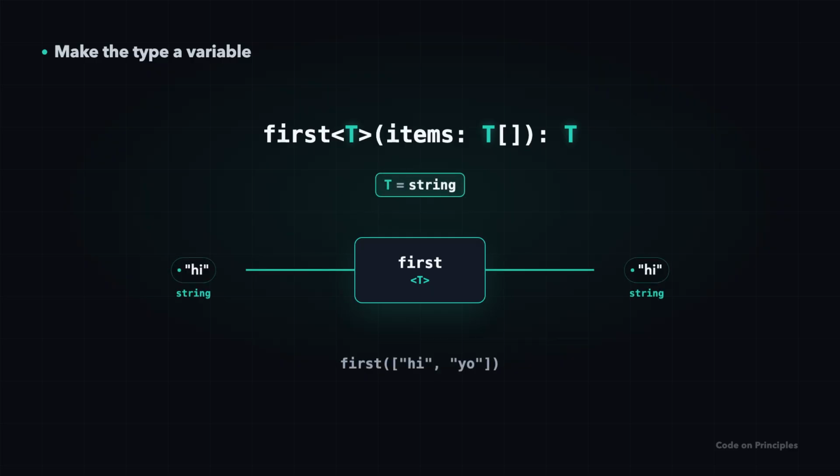Pass an array of strings and T becomes string. A string goes in. A string comes out. The type is kept. Pass numbers and the very same function makes T a number. One definition, every type, and the type is never lost.